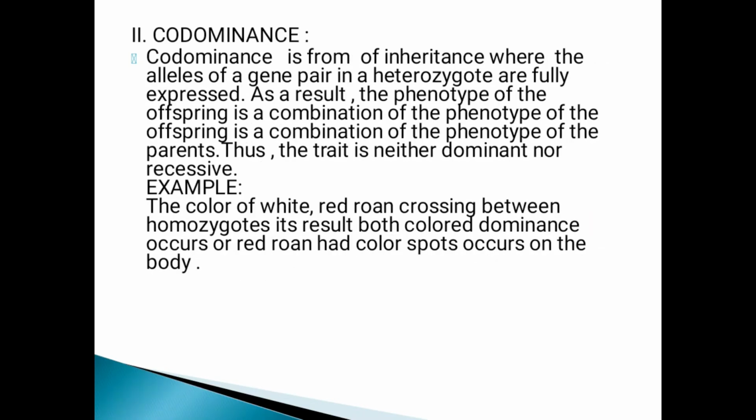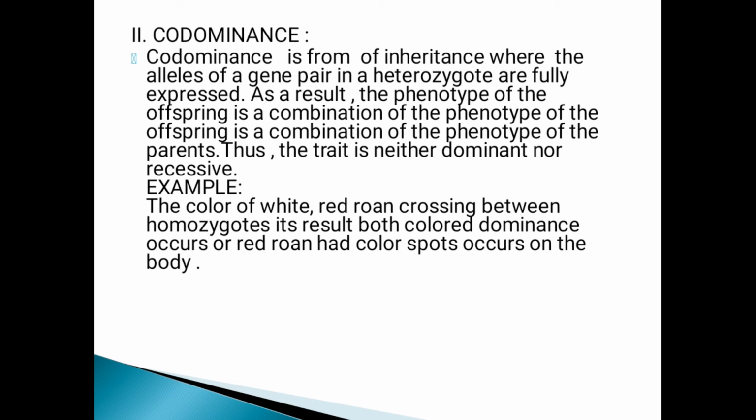Next, codominance. Codominance is a form of inheritance where the alleles of a gene pair in a heterozygote are fully expressed. As a result, the phenotype of the offspring is a combination of the phenotypes of the parents; the trait is neither dominant nor recessive.